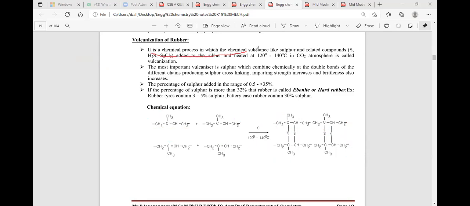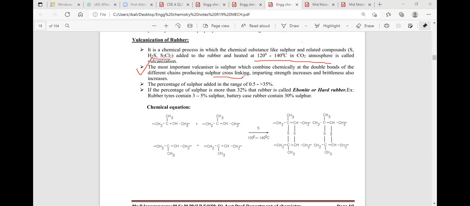Vulcanization is a process where we add a chemical like sulfur, hydrogen sulfide, or S2Cl2. They are added to the rubber at 120 to 140 degrees centigrade in a carbon dioxide atmosphere. Then the resultant process is vulcanization. And vulcanization is a process where, when the sulfur containing compounds are added to the double bond, they are able to form cross-chain linkages.